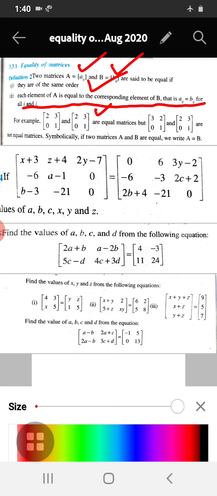See, they have taken some example 2, 3, 0, 1. So here also 2, 3, 0, 1. So these two are equal. Symbolically we write it as A is equal to B. So this is the meaning of equality of matrices. That's what I have shown in this example.